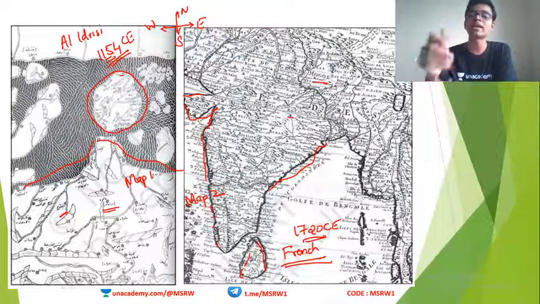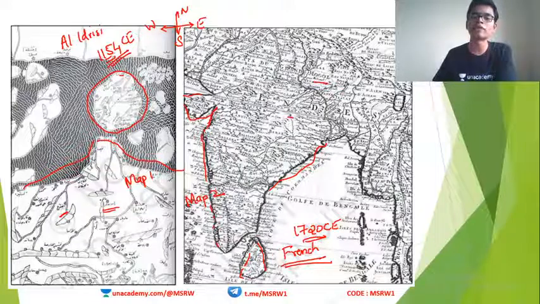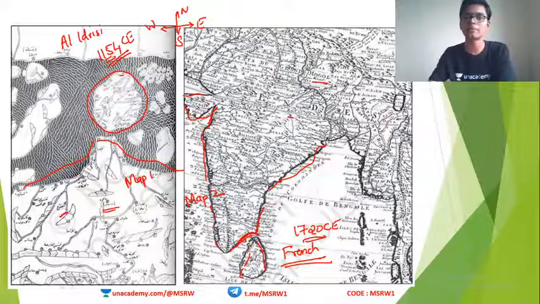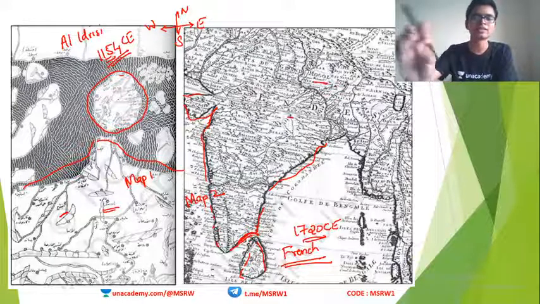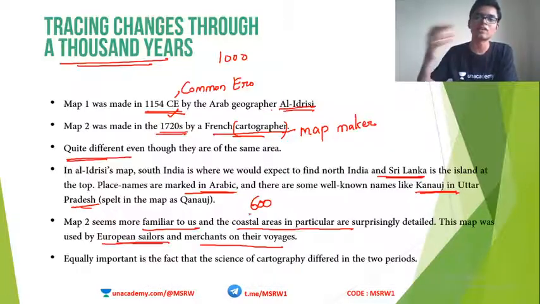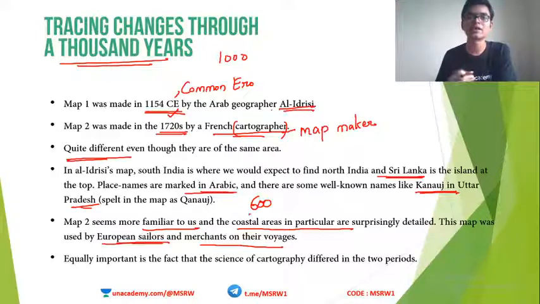But we still managed to create such a beautiful map of India with all the coastal lines and everything very well marked. See this pointed edge near Sri Lanka. This is very precise. Even now, if you look at the current map of India, you can see the exact patterns. Such development happened due to the need to create maps, which started with the increase in sea voyages.